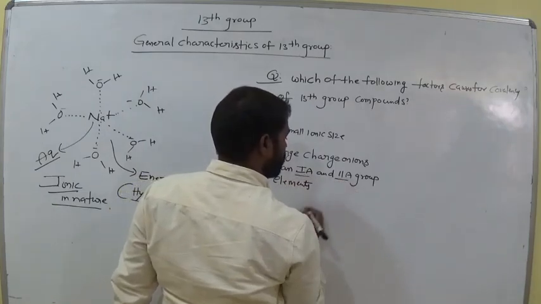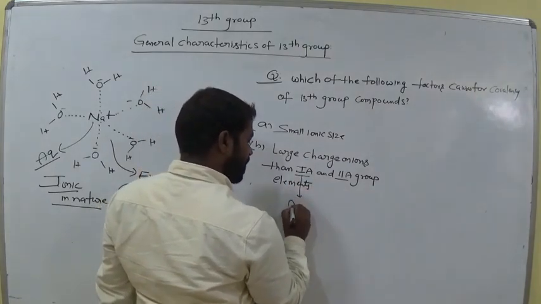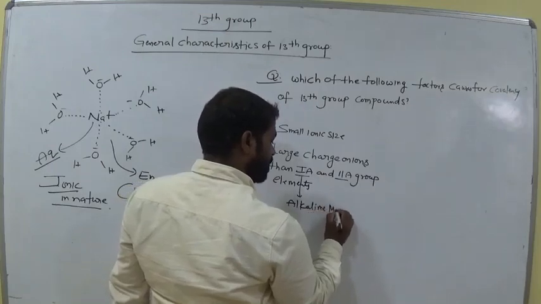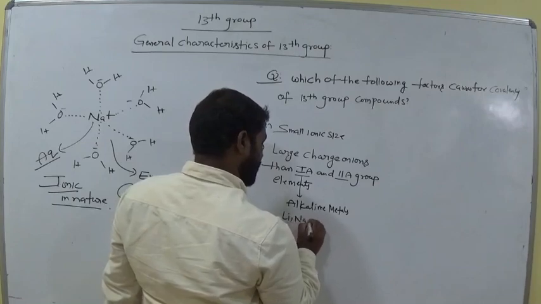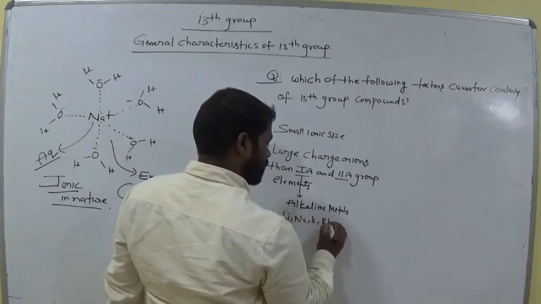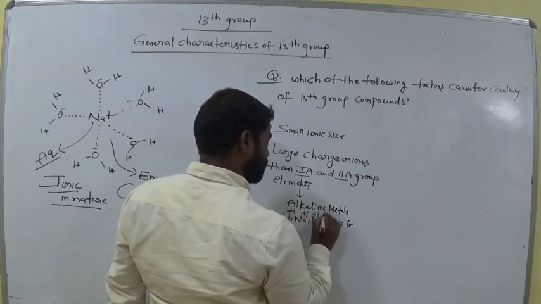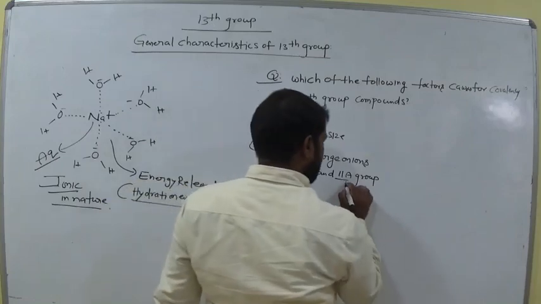First A, second A group means alkali metals, alkali earth metals. First A means alkali metals. Example: lithium, sodium, potassium, rubidium, cesium, francium. These all exhibit +1, mostly +1.